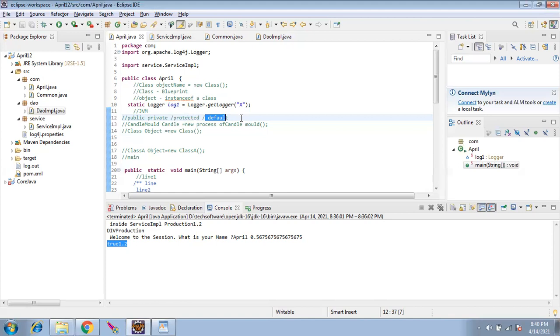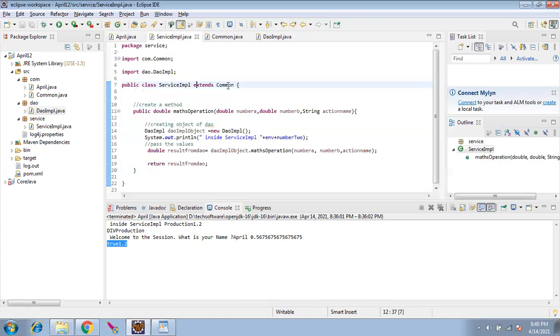Rajesh, and we can create one more inheritance in service or DAO, right? We can, like, extend common.java. You cannot extend more than one class. That's a limitation in Java. You cannot write extends common, extends one more class. This is wrong. That is why we have the next concept, interface, to overcome this.